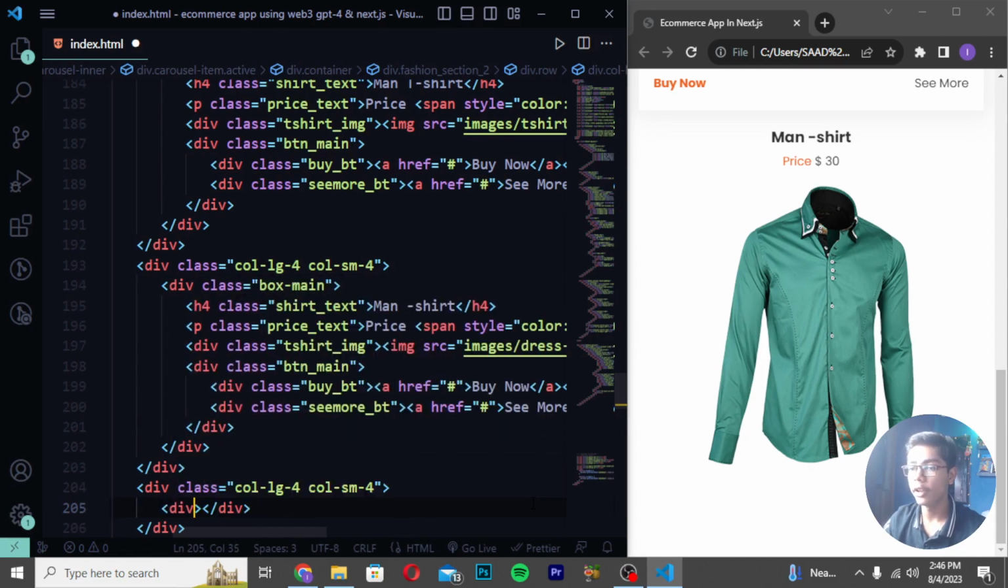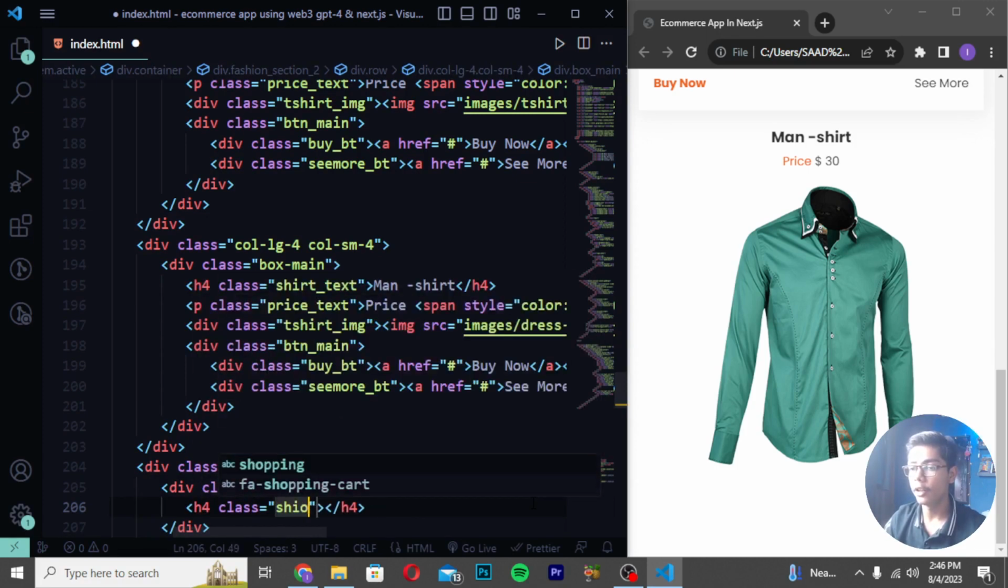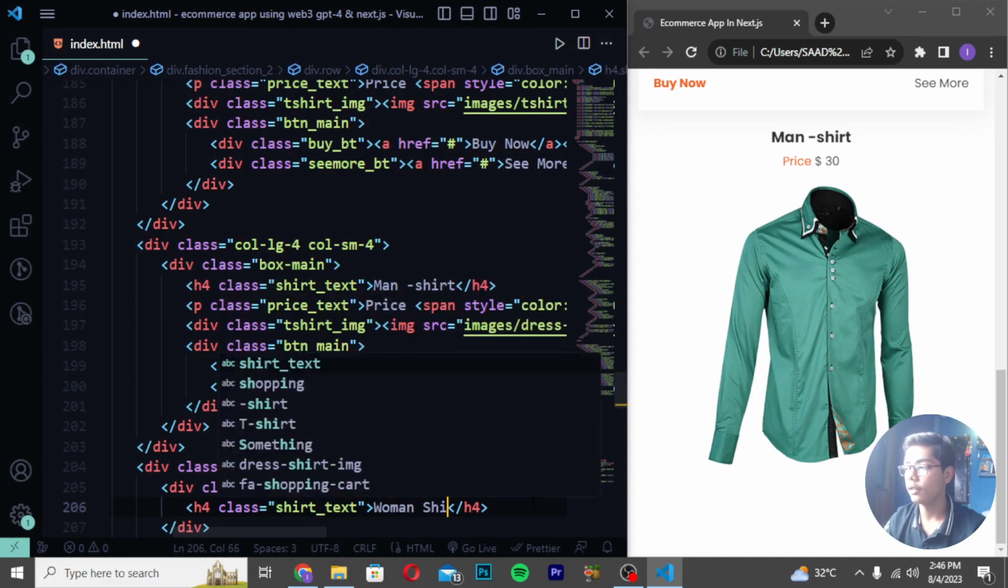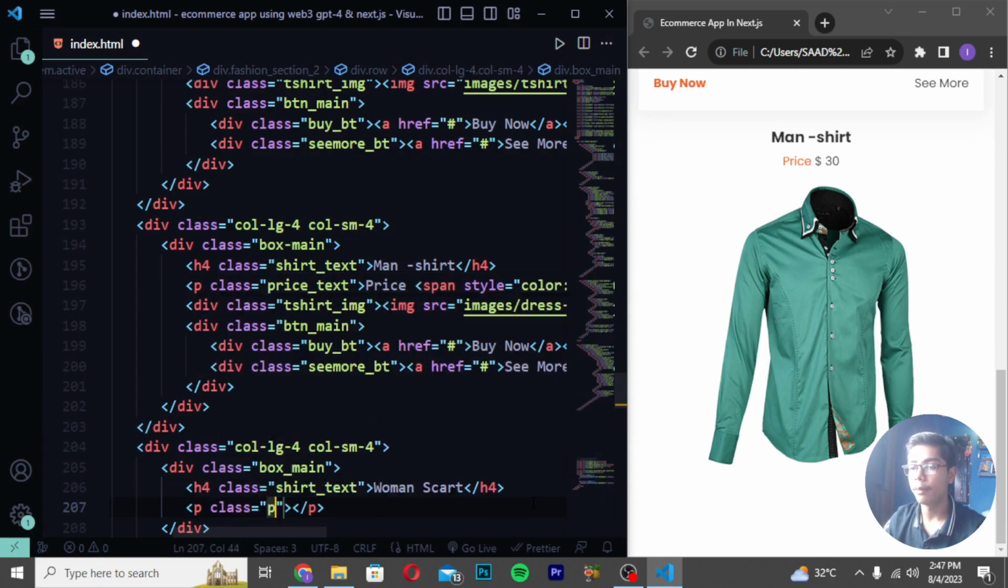Then you have to move down and create div class box_main, and then you have to move down and write here h4 class, and in this I will be writing here shirt_text. Then you have to move here and write here woman, so I will be now just writing here woman skirt. Then I will be moving down and create detail with the price text, so I will be writing price_text and write here price as well.